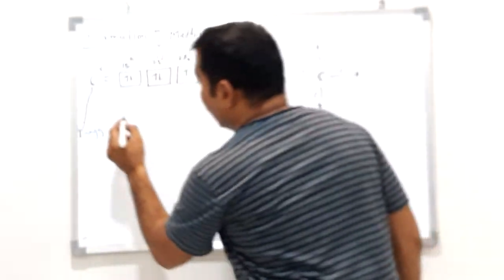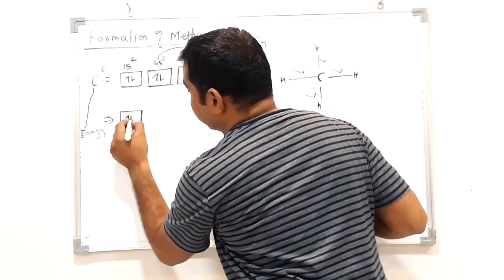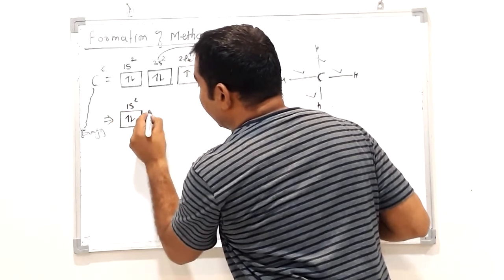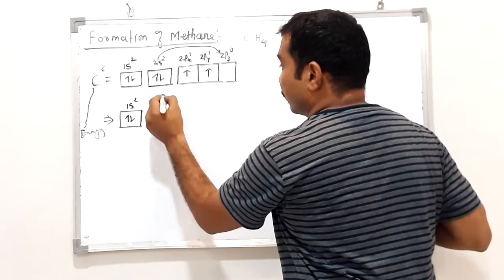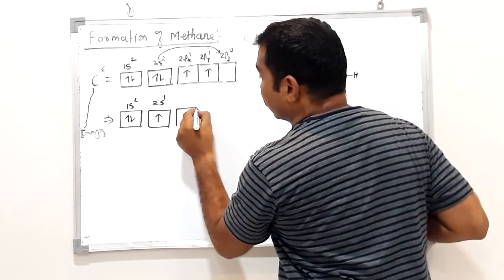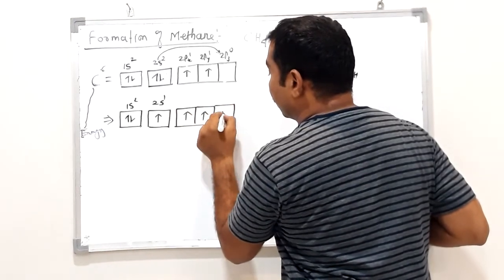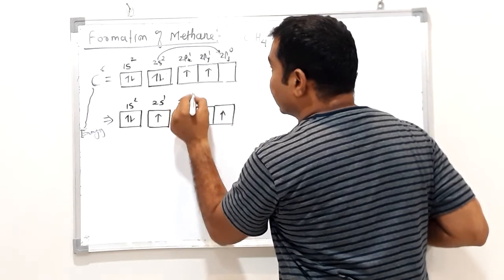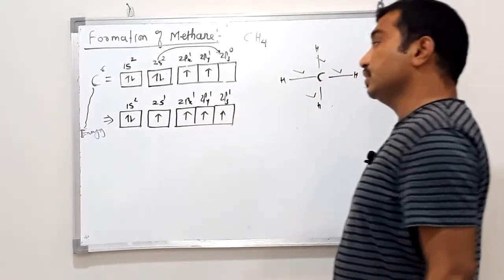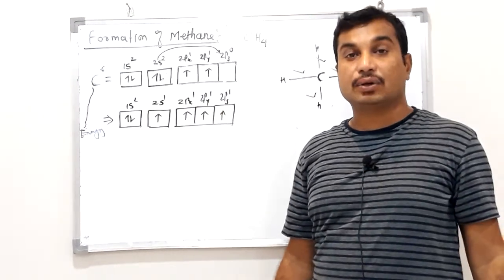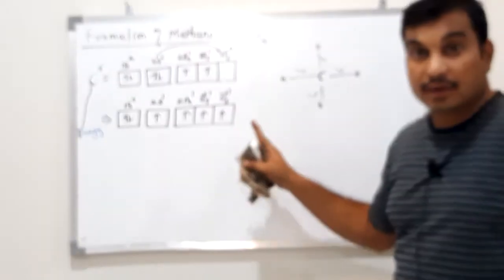After this, what do we get? 1s2, then one electron from 2s gets promoted to 2pz: 2px1, 2py1, 2pz1. This is the excited state electronic configuration.